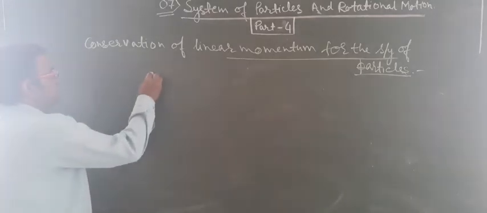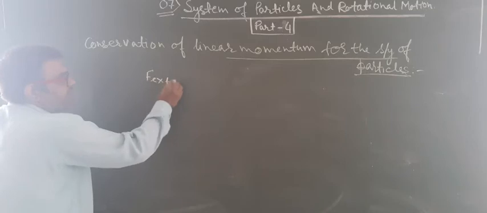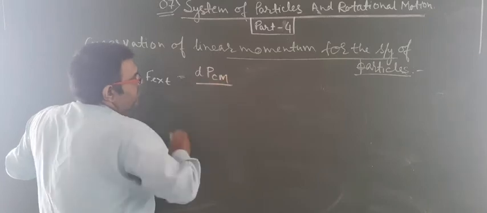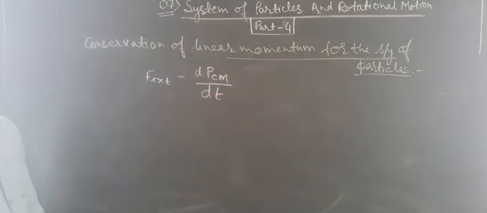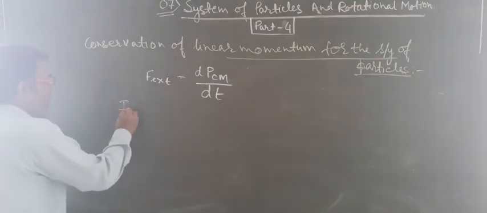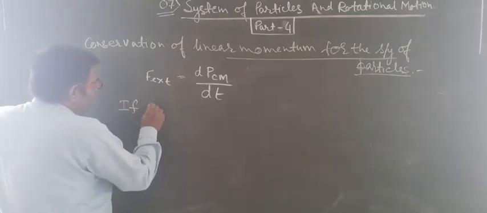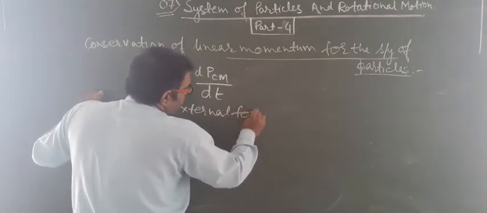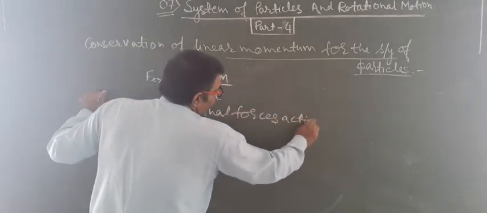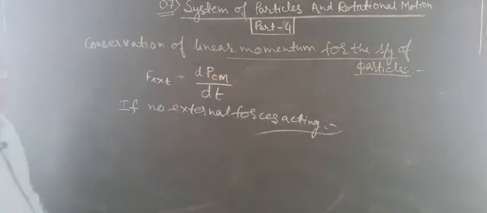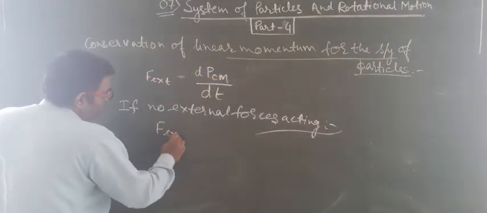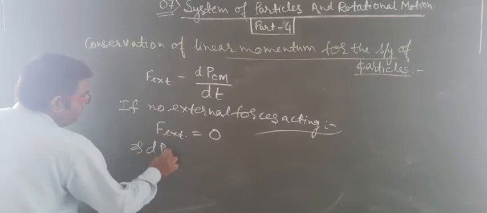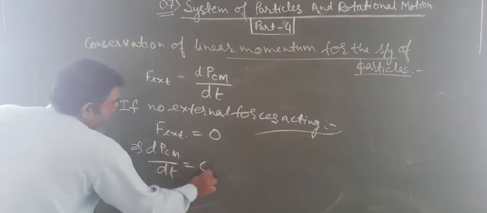We had seen before that F external is equal to the rate of change of momentum of the center of mass, and if there are no external forces acting on the body, then F external is equal to 0, and then we can say that dPcm upon dt is equal to 0.